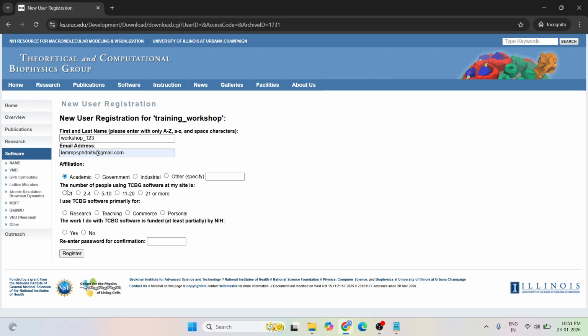Affiliation, academic, the number of people you can tick one, the use of TCBG software primarily for research work. Then here you can select no. Then again you have to retype your password. Then register.